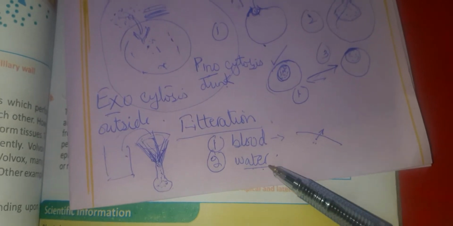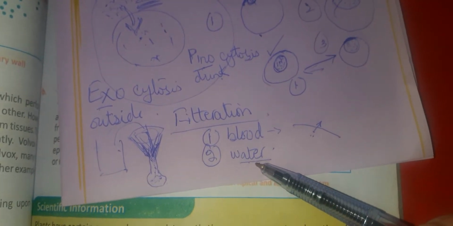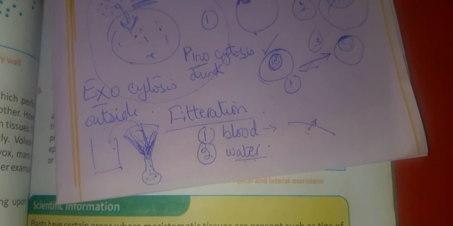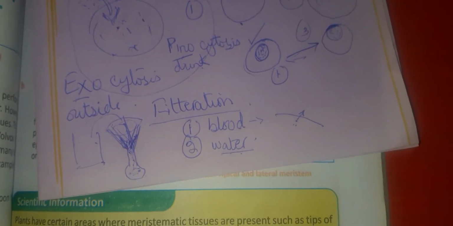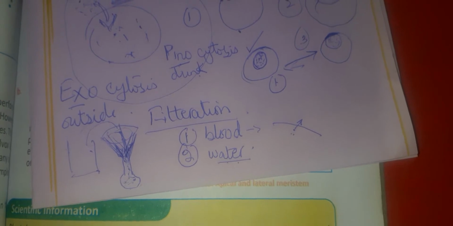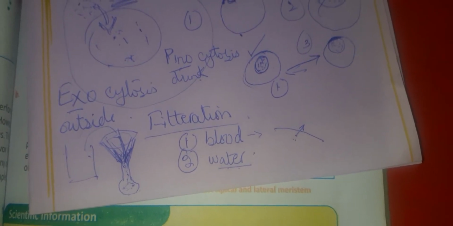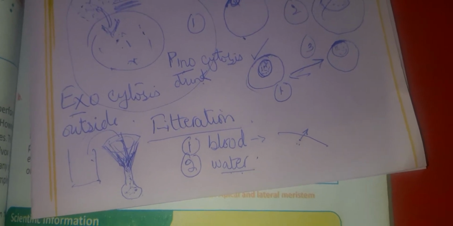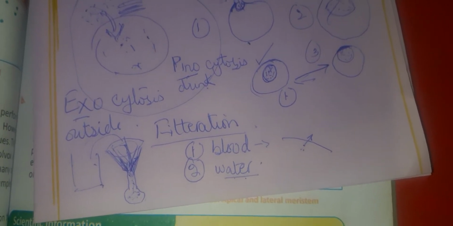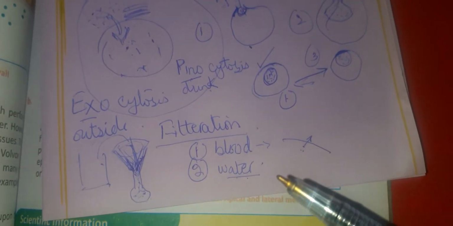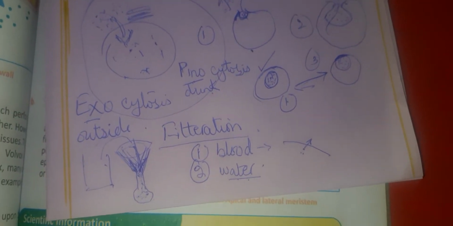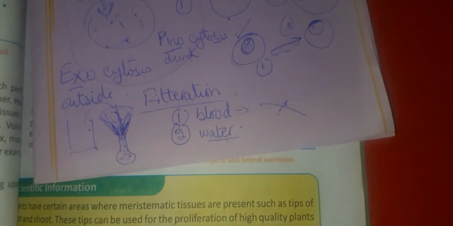Usually the kidneys use the process of filtration: it sends the waste water into the urethra, whereas whatever is required is sent to other parts of the body, right? So you have to read your topic, filtration and all those.